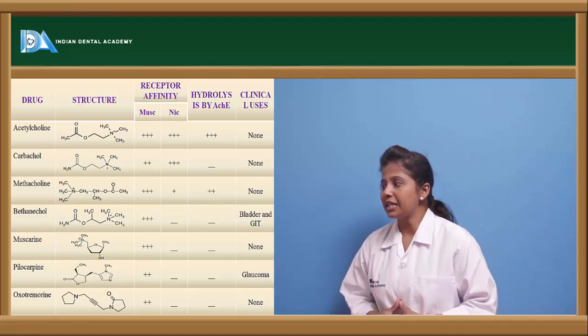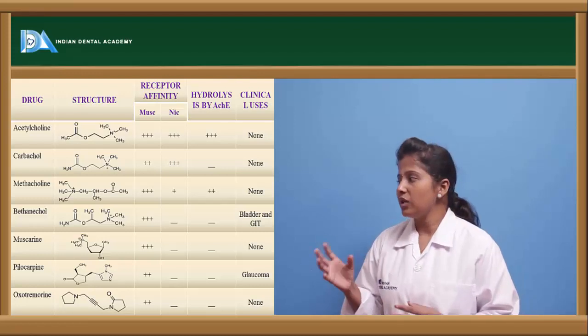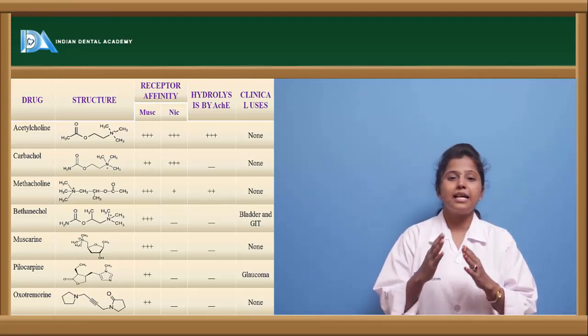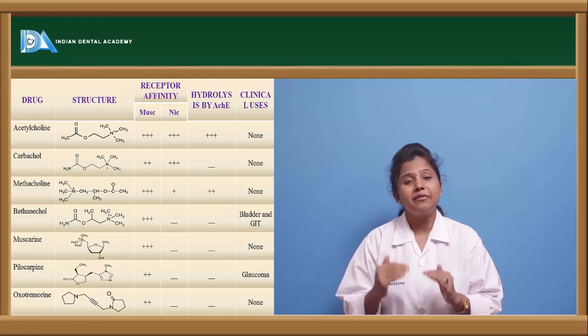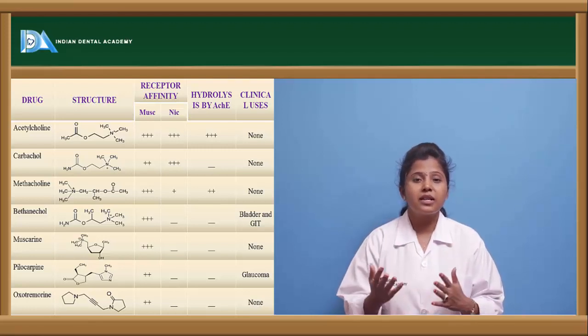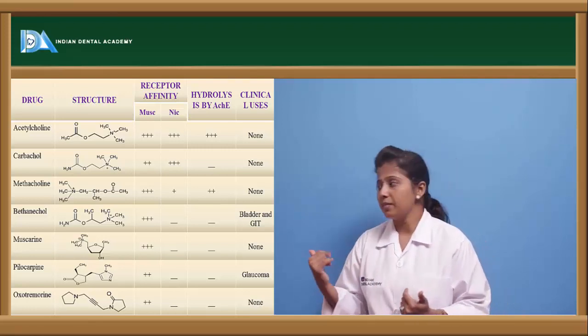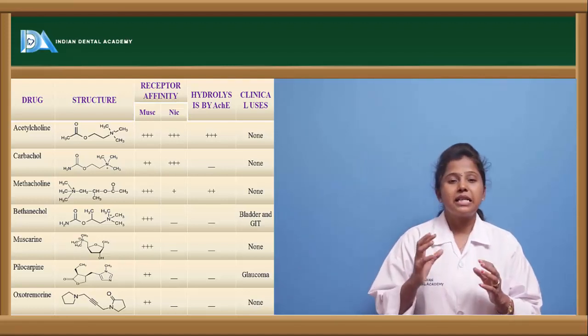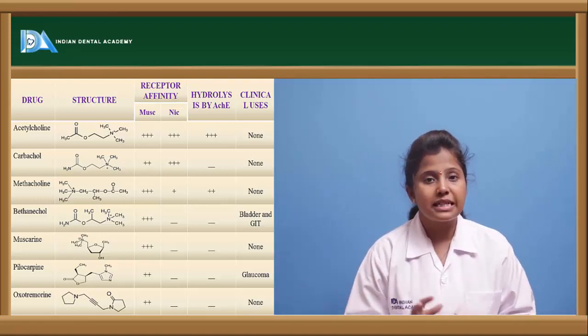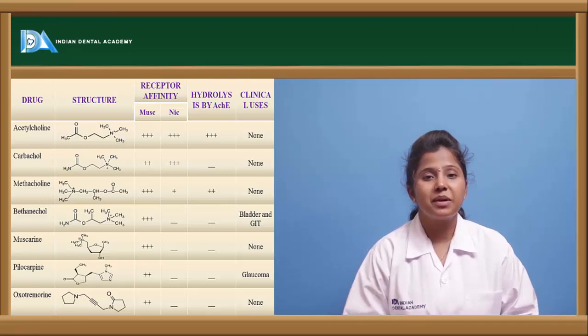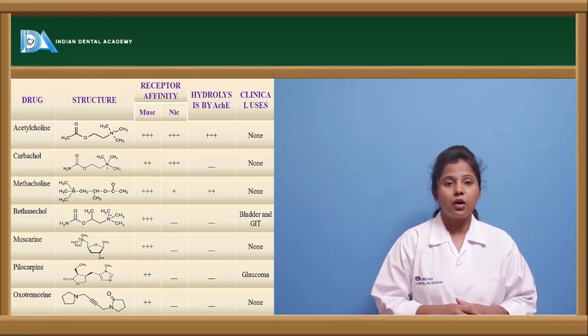If we see the other drug, carbachol, it also has muscarinic and nicotinic affinity, but the affinity towards the nicotinic receptor is greater when compared to that of the muscarinic receptor. The characteristic feature of carbachol is that it is not hydrolyzed by the enzyme acetylcholinesterase.